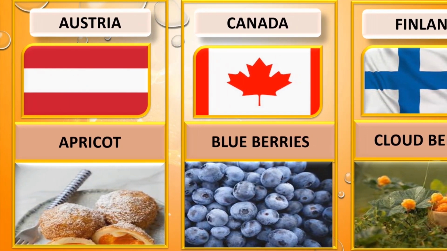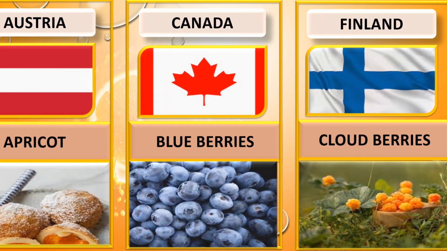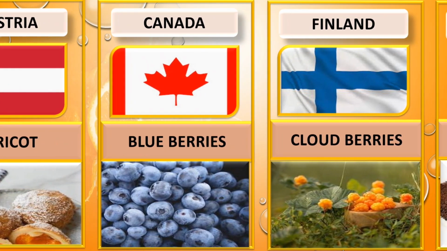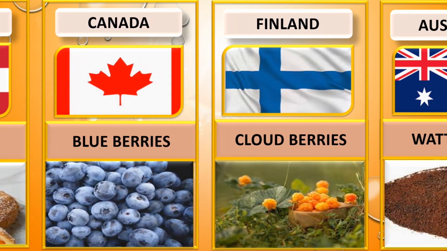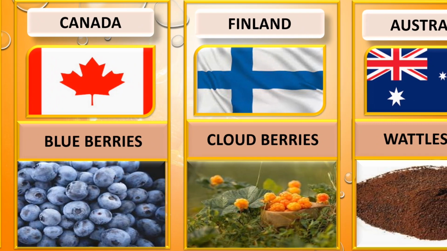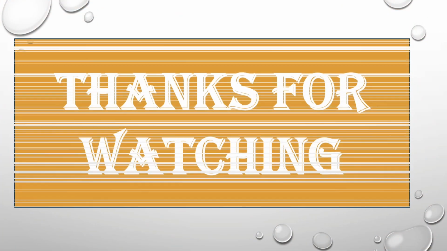These are national fruits from different countries of the world. National fruit of Finland is cloudberries. The national fruit of Australia is wattle seed.